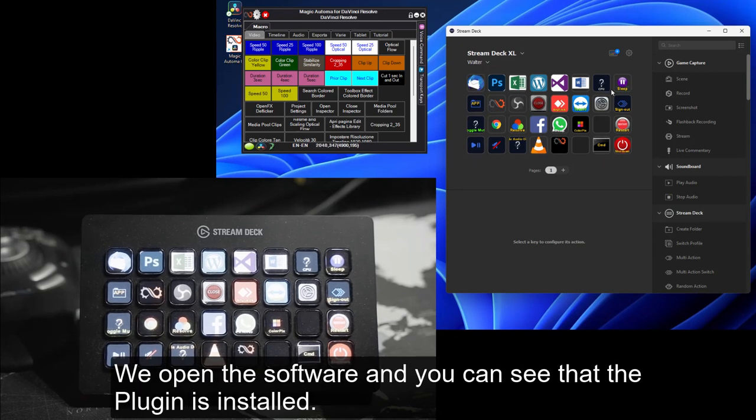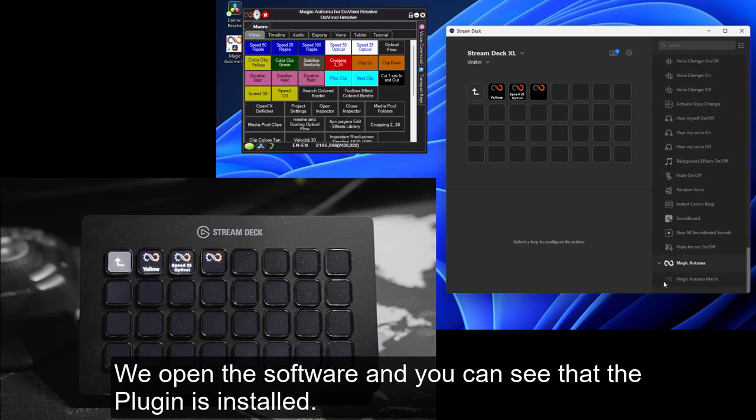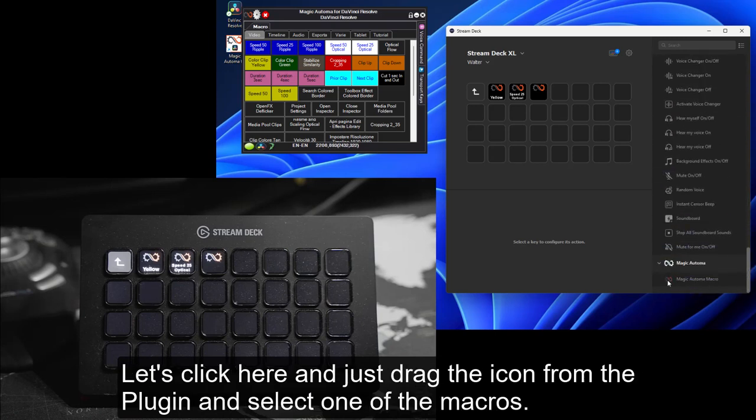We open the software and you can see that the plugin is installed. Let's click here and just drag the icon from the plugin and select one of the macros.